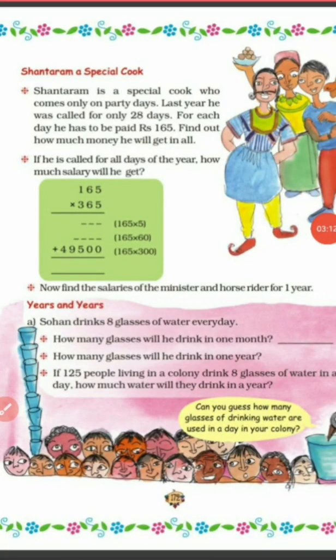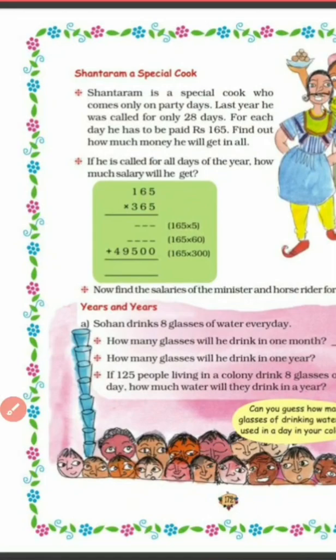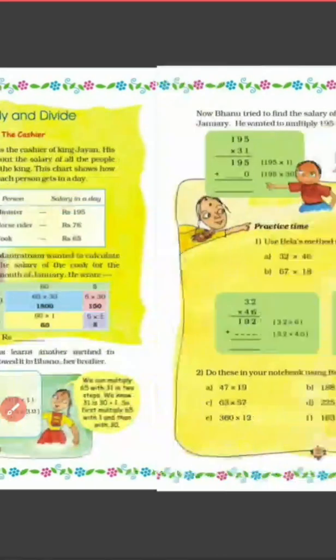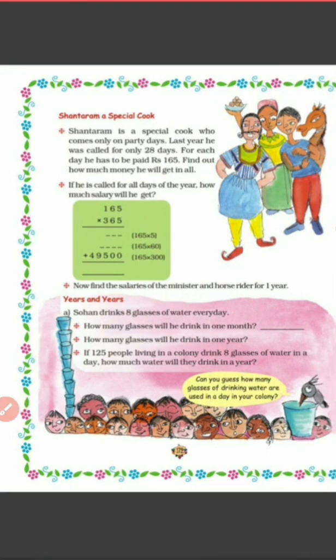Okay. And the third one is given. Now find the salaries of the minister and the horse rider for 1 year. From where do we find the salary of the minister and horse rider? It is given on our previous page. The salary of the minister is mentioned as 195 rupees, the horse rider is given rupees 76 and the cook is given 65. So accordingly we have to mention these values and do multiplication. Okay, let us do this.